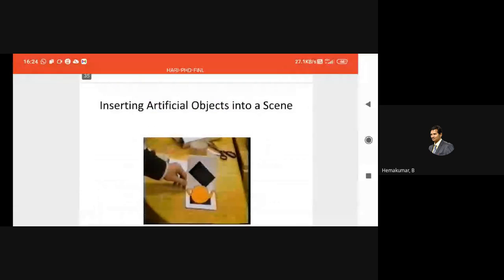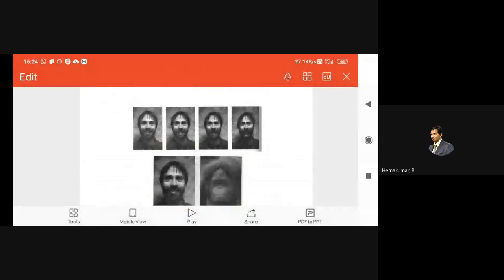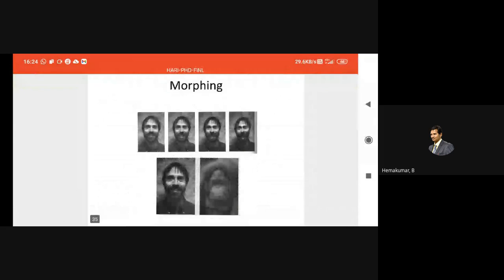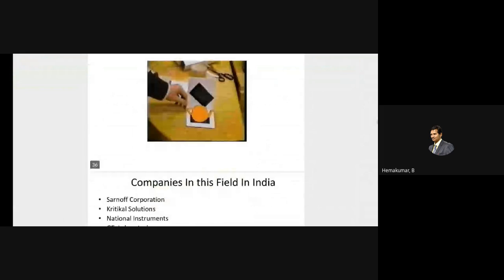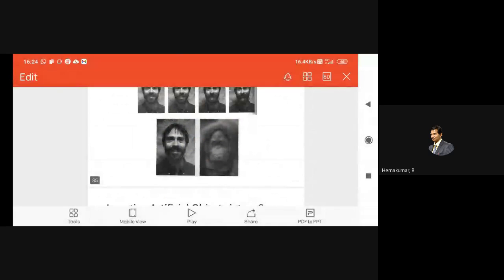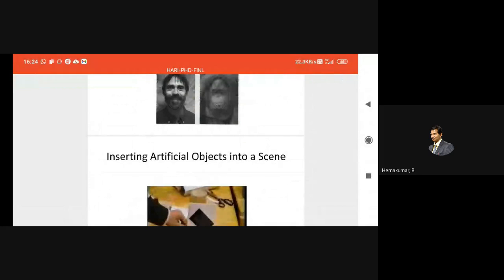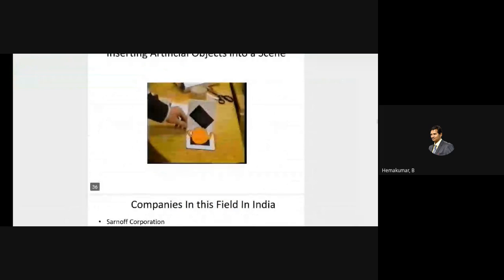Morphing and VFX: in the VFX of images, the morphing techniques, which are already familiar, and older techniques like inserting an object into the scene.